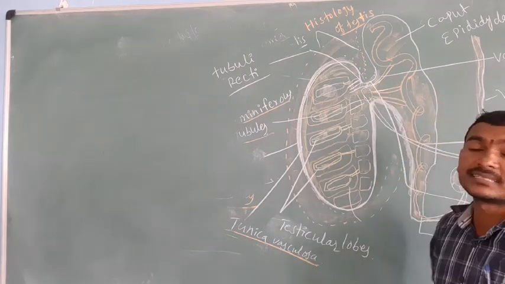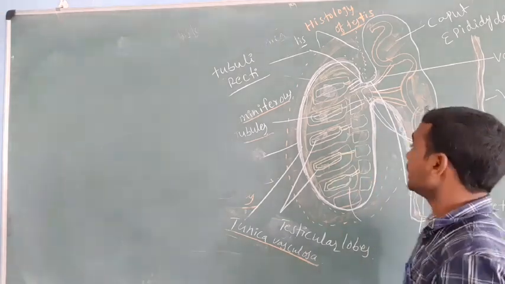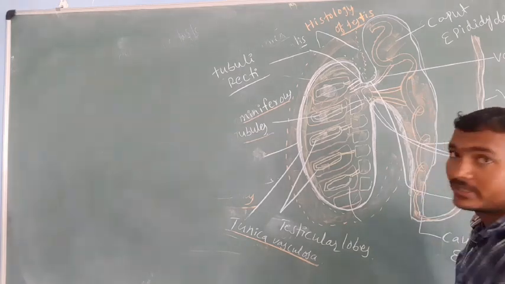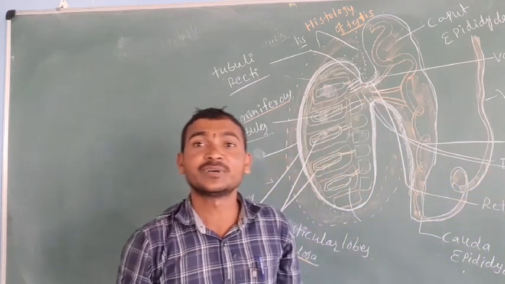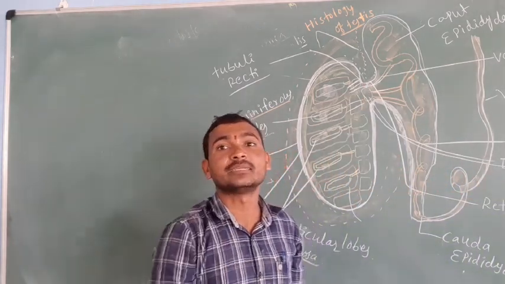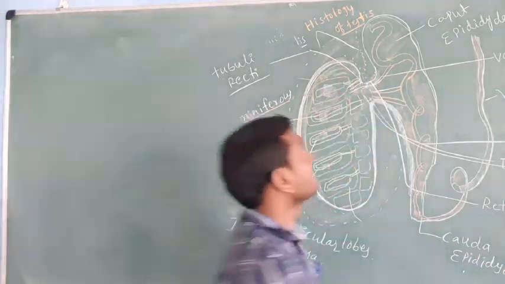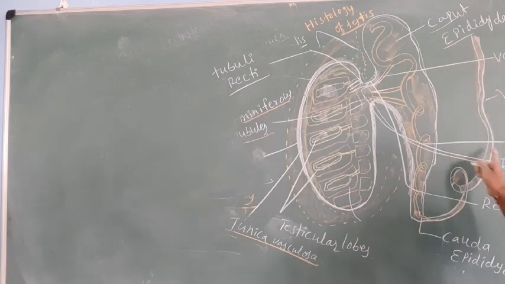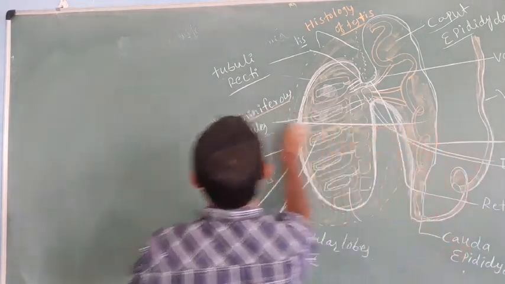From the rete testis, the sperm can move to the head region of the convoluted body of the testis, that is called epididymis. Which one is that? Epididymis. In epididymis, we observe three types of parts. One is the head part, the caput epididymis. The middle one is corpus epididymis.